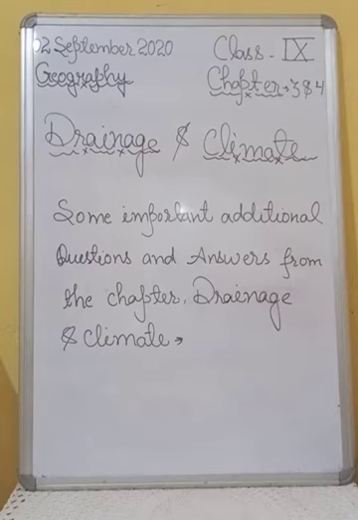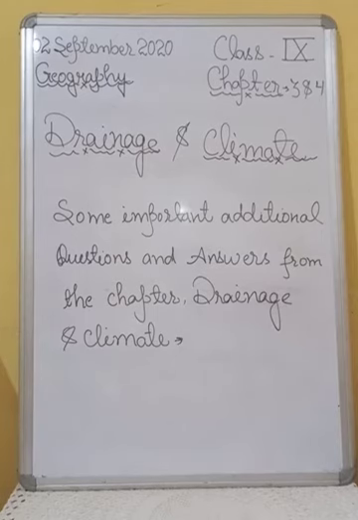Understood? After that, question number 24 is, name the main tributaries of river Ganga. So, answer number 24 is, the Yamuna, the Ghagra, the Gandak and the Kosi are the main tributaries of river Ganga. Full stop.